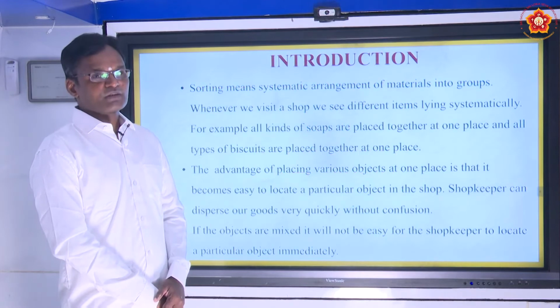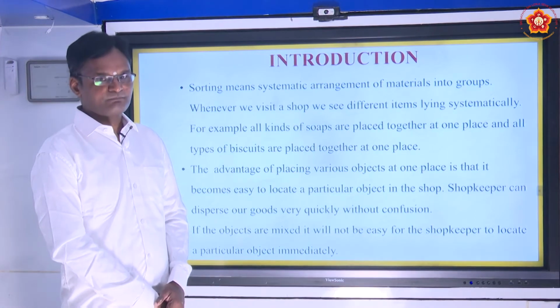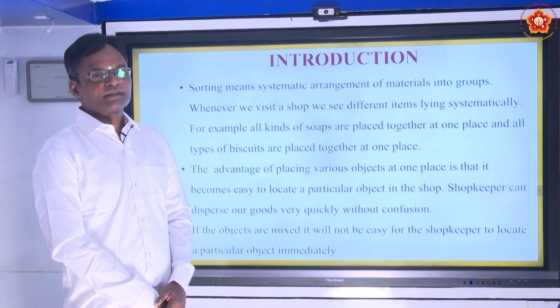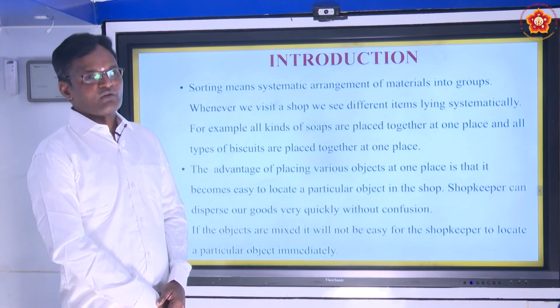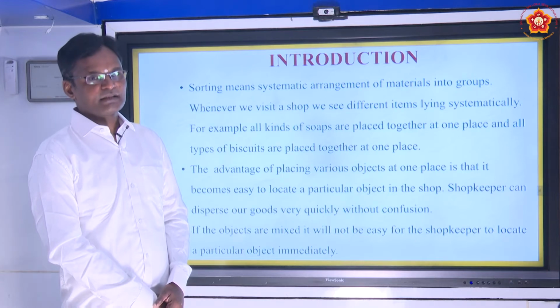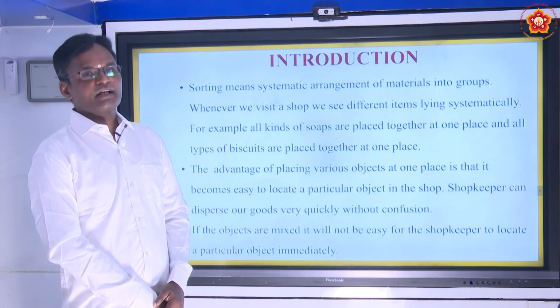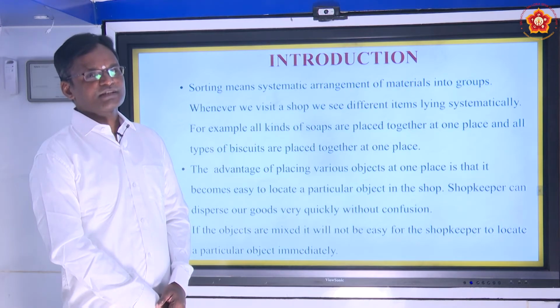Dear students, we have to understand what we mean by sorting. Sorting means systematic arrangement of materials into groups. Whenever we go to a shop, you might see different items laid in different arrangements. So they are called systematic arrangements.